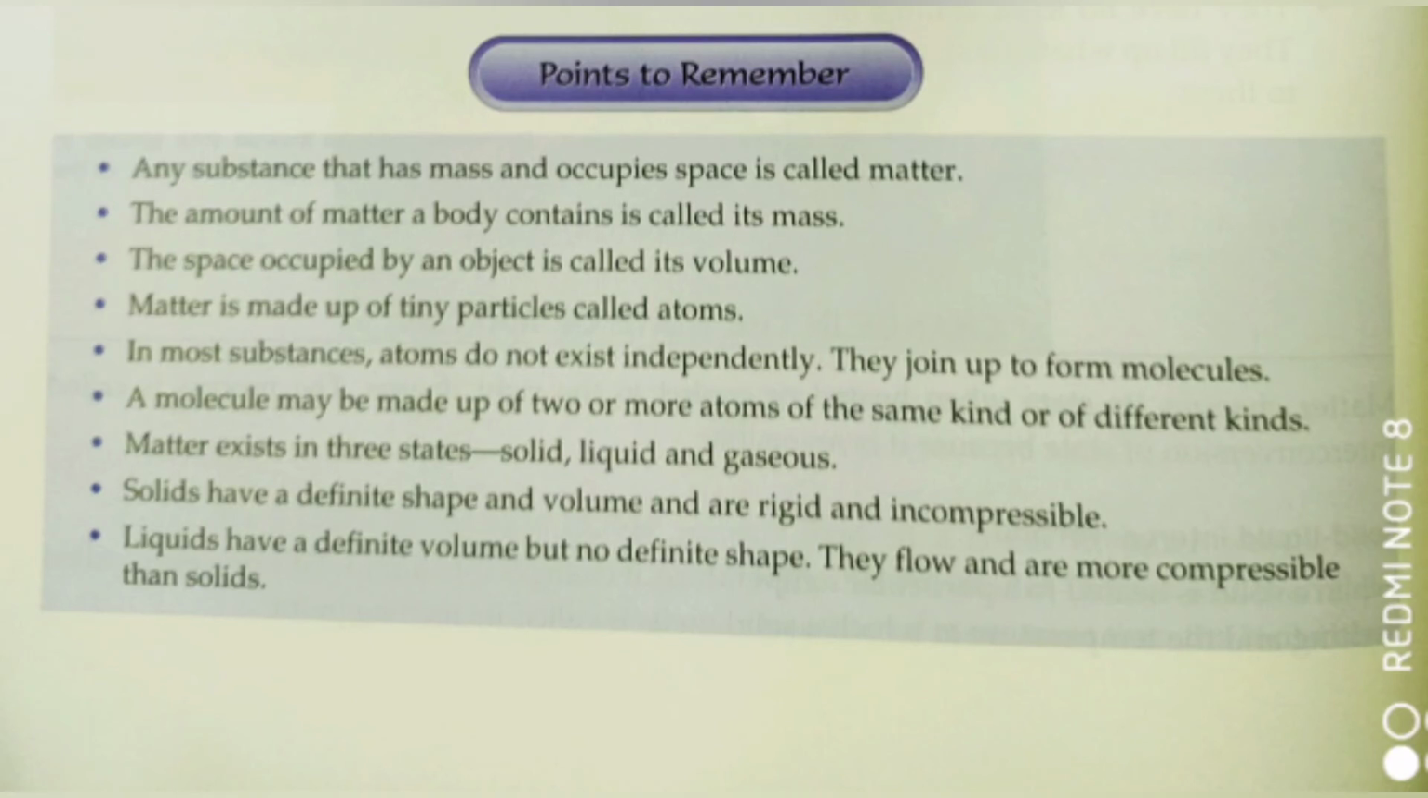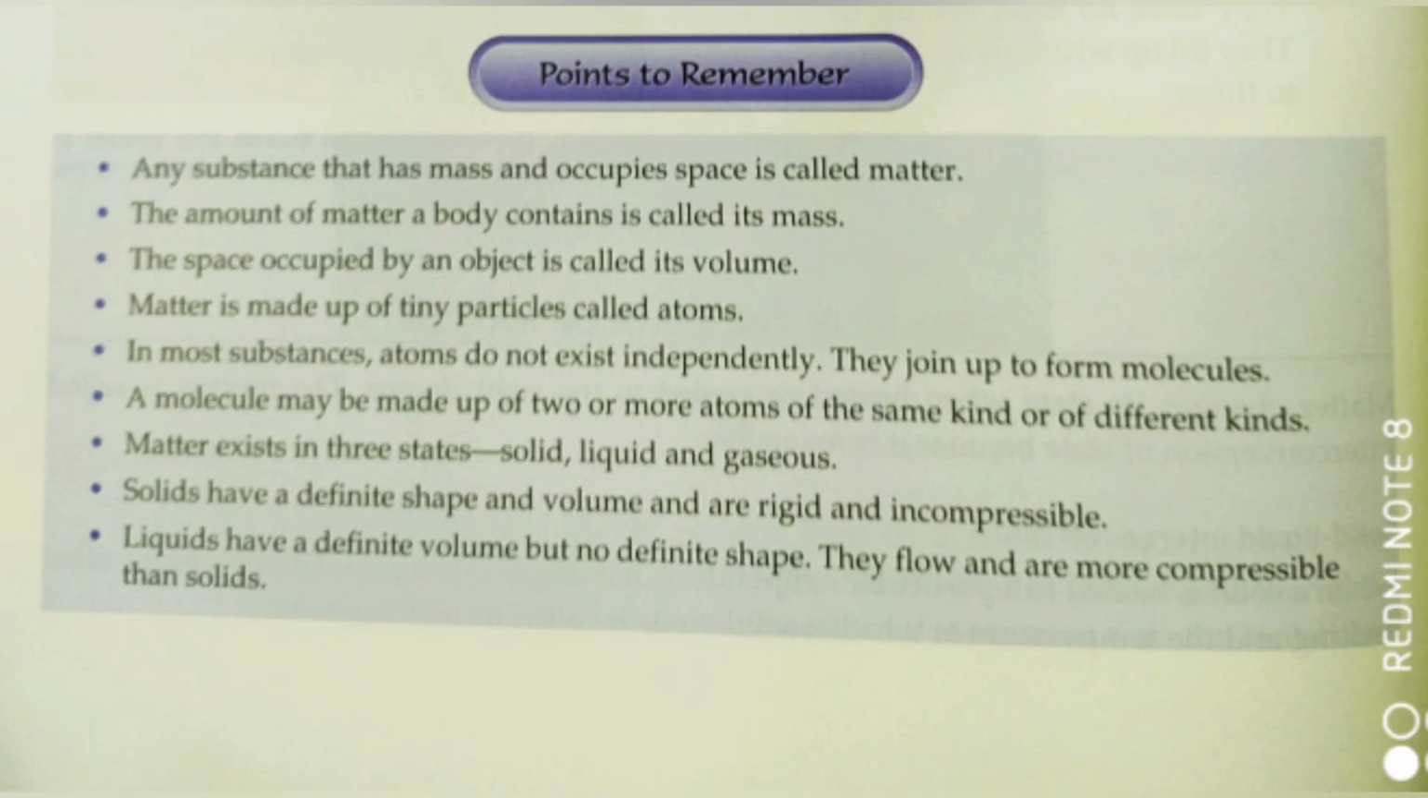What is matter made up of? Matter is made up of tiny particles called atoms. Atoms cannot exist independently, so they join up to form molecules. A molecule is made up of two or more atoms of the same kind or different kind. The same kind of atoms join together to form a molecule of an element, whereas different kinds of atoms join together to form a molecule of a compound.